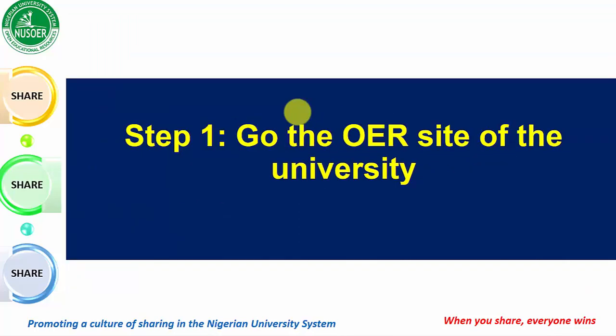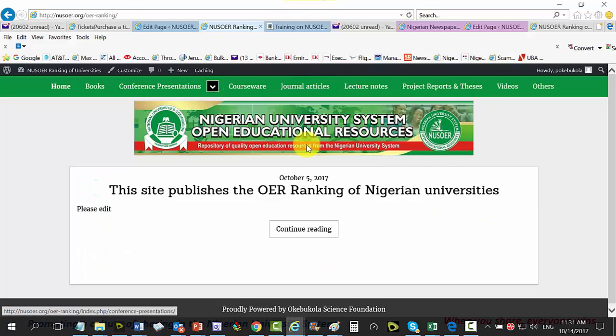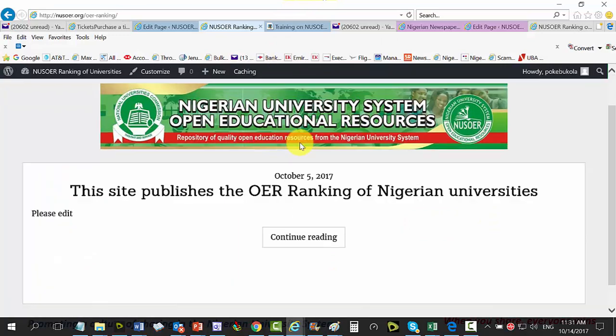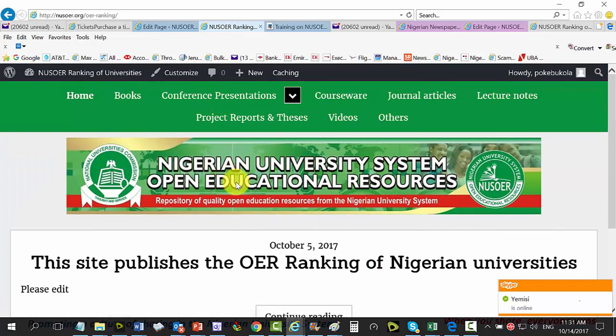And as I said, we're going to take the hypothetical site. Step 2 is click on the collections one by one, going through the links, counting the number of active links to full text. Let me make it a little bit bigger. The site for Abia State University. Now, we'll take them one by one, the clusters, if you like, the collections.